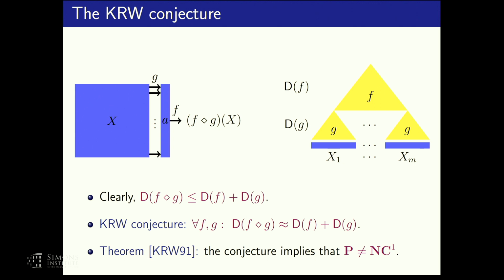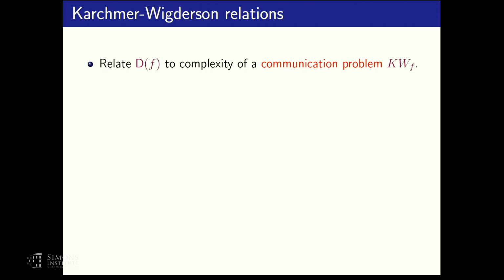Okay, so this is the conjecture. We really want to prove it. We don't know how to do it. Let's see what we do know. And in order to explain the known results, I first need to explain a framework called the Karchmer-Wigderson relations framework, which is the main framework we use to study this conjecture.